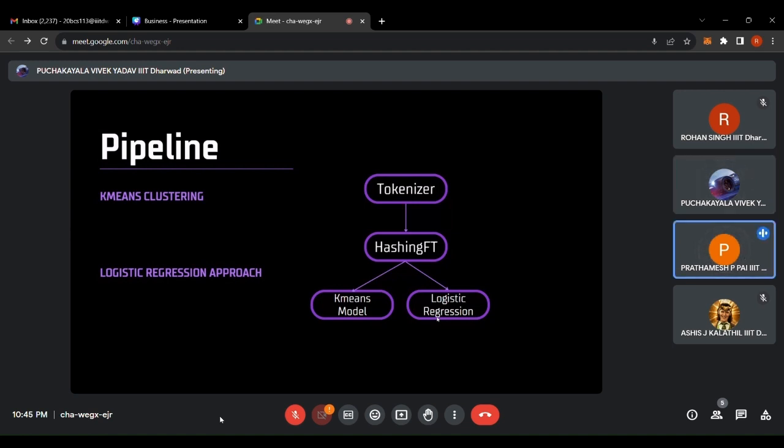Next comes HashingTF, or hashing term frequency. HashingTF is a feature transformation component that converts a collection of text data into numerical feature vectors.